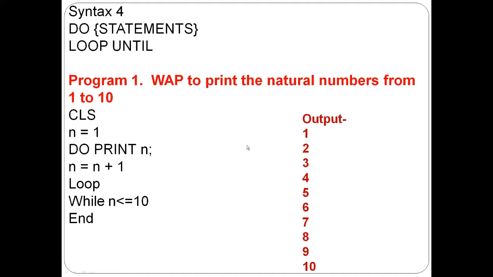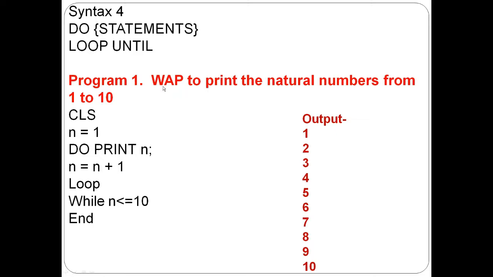So we can say QBasic also helps to create a conditional loop by using the do while loop, where the do statement directs the control to check a condition for the process to be repeated, and the loop statement returns the control. The program terminates as soon as the condition of the do while loop turns false. Thus, we can say that the do while loop performs the task in the same way as while when. Now, I will explain with a program.